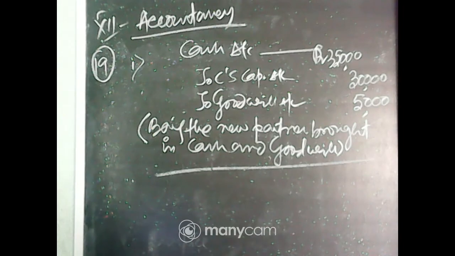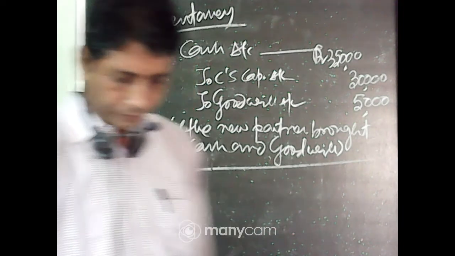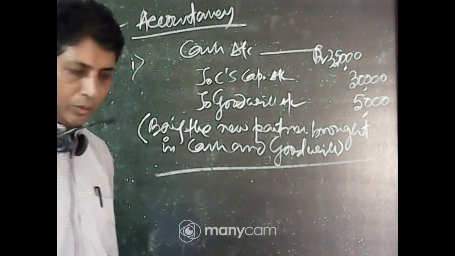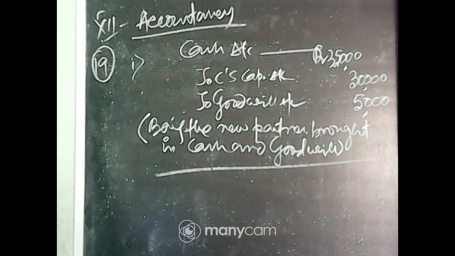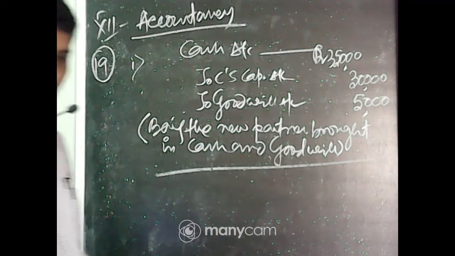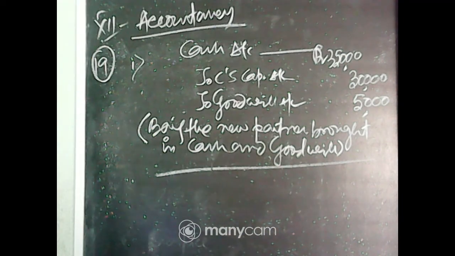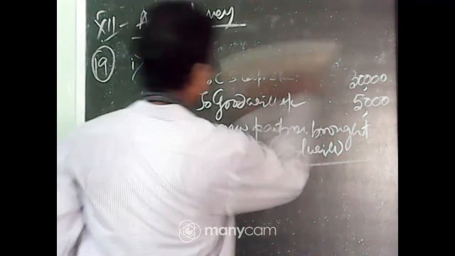Now the goodwill will be distributed among all the partners in the sacrificing ratio 2:3. Goodwill account debit to all partners.